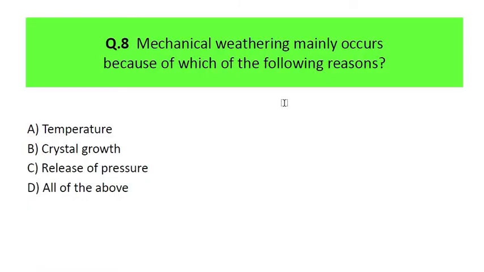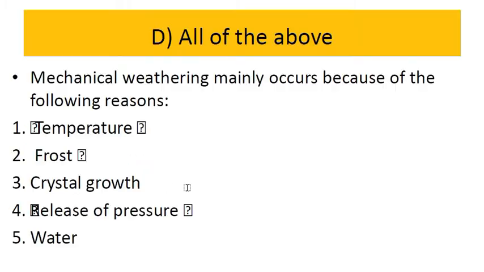Then the next question is: mechanical weathering mainly occurs because of which of the following reasons? They have given a few reasons: temperature, crystal growth, release of pressure, and all of the above. I hope you have answered the question. Let's move ahead. The answer for this is all of the above. There are actually five main factors which are responsible for mechanical weathering.